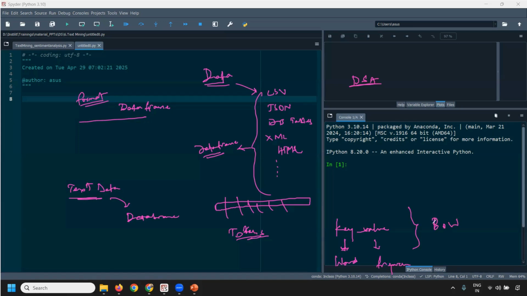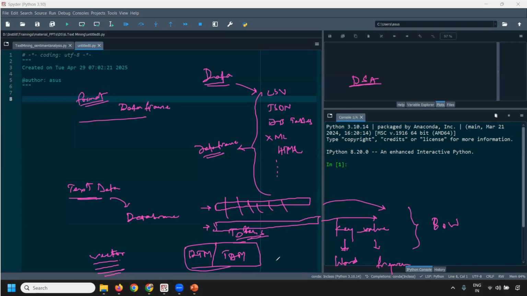And here we create a bag of words for each document, right? The entire text data will be broken down into these documents, as we call them. And for each document, we do this bag of words representation, which gives us a vector again. A vector representation for the text data. Collectively, when I put all these vectors together, we get a matrix, which is called a document term matrix, or a term document matrix. Right? So again, we will get the data in a structured format.